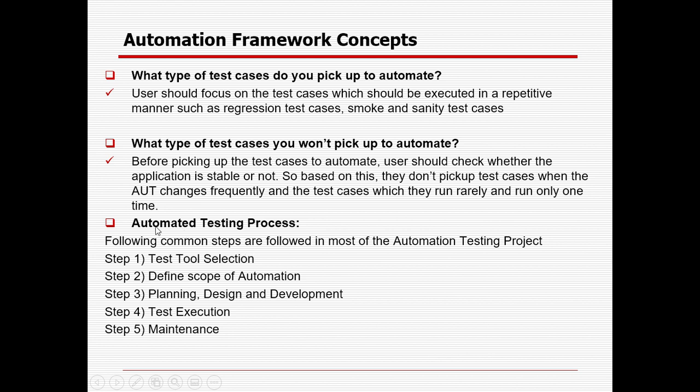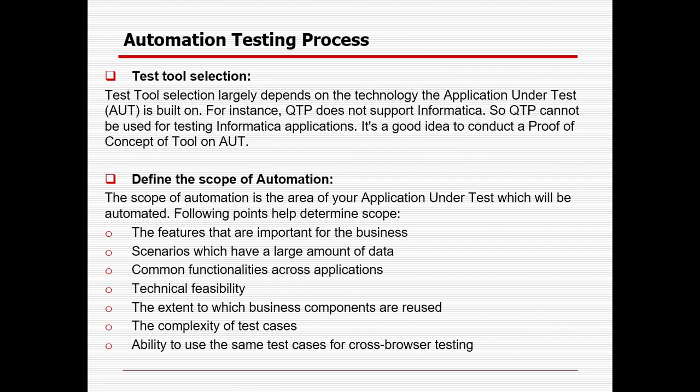So what is the automation testing process? These are the steps we need to follow whenever we create any automation testing project. First one is tool selection, second is define the scope of automation, third is planning, design and development, then execution, and the last one is maintenance. Tool selection is a very important step.